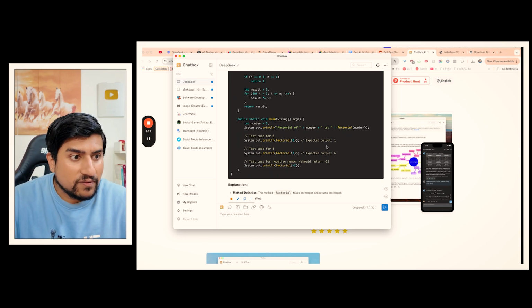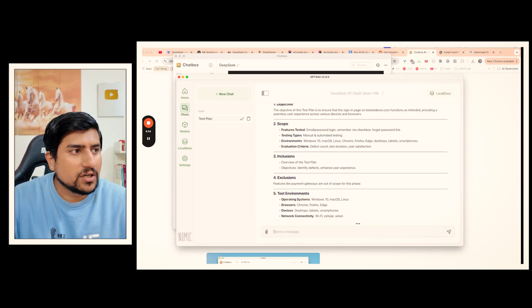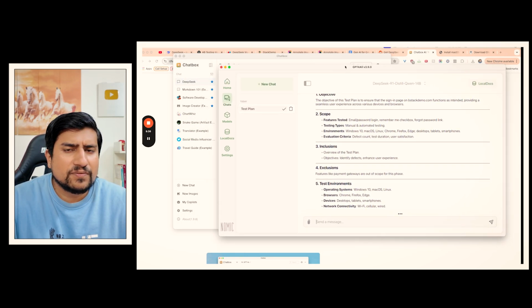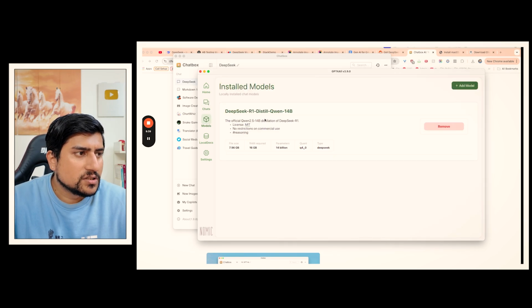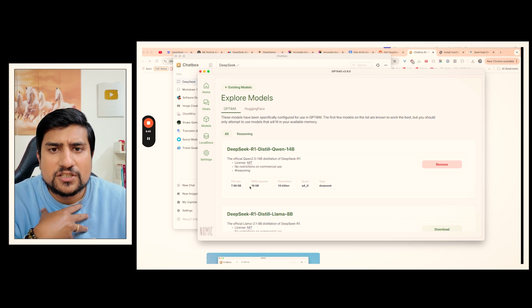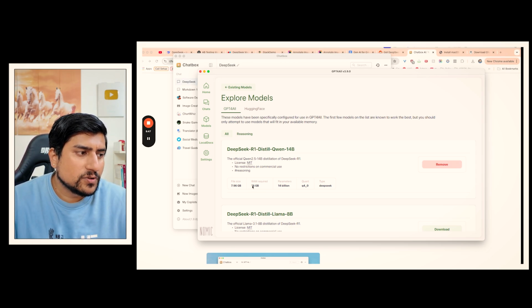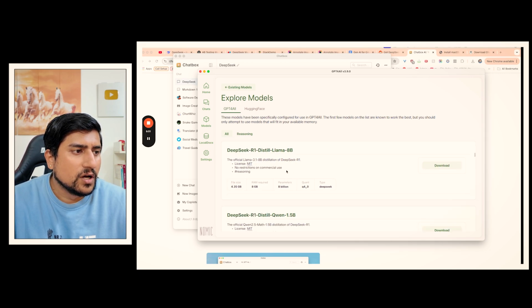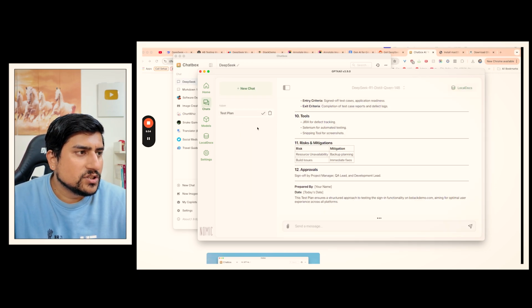But again, let me show you the difference. For example, if you download something called GPT4All, it's free, of course. Here, click on models, and here you can click on add models. You can download them if you have 16 GB of RAM; I have 48 GB of RAM. So if the RAM required is 16 GB, you can download the 14 billion version also. I have already downloaded it. Just click on download and click on chat, and here you can select from the drop down which one you want.